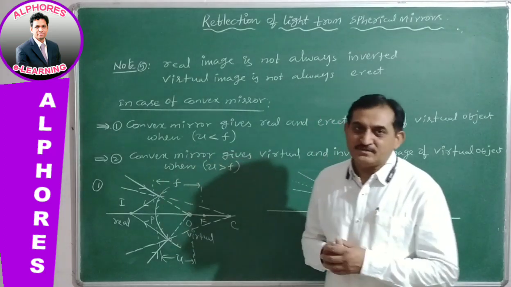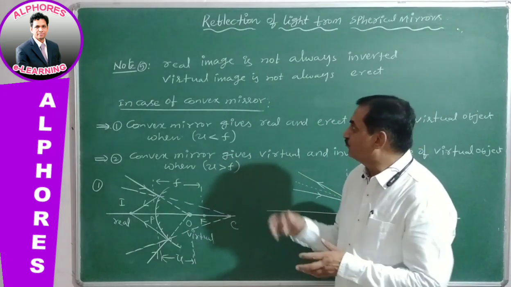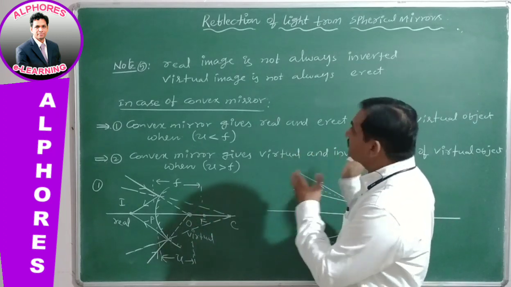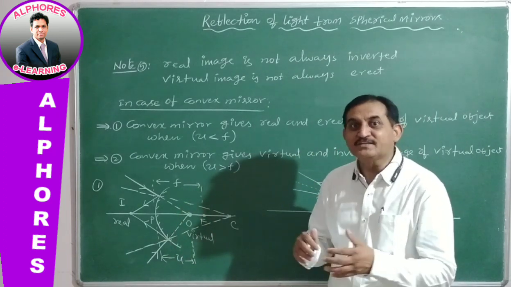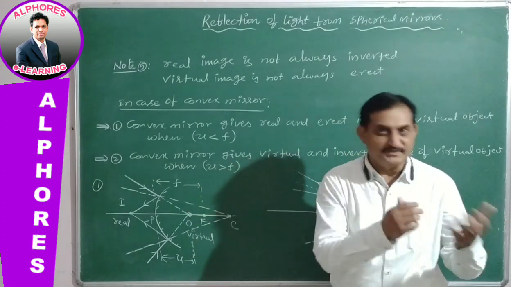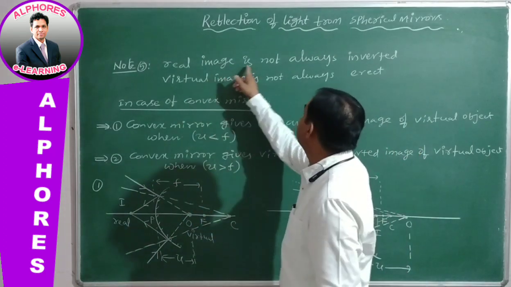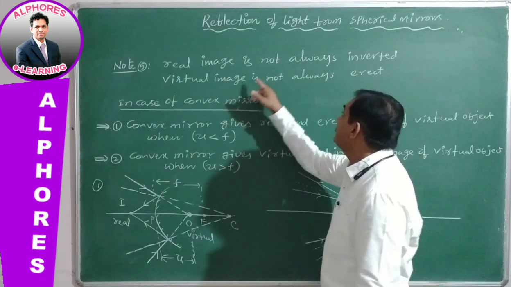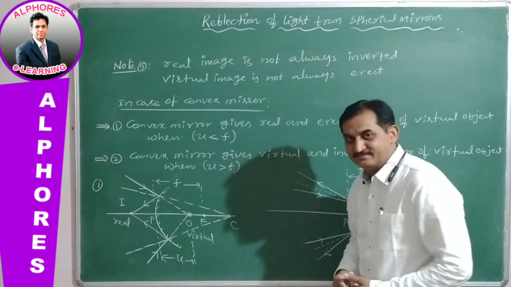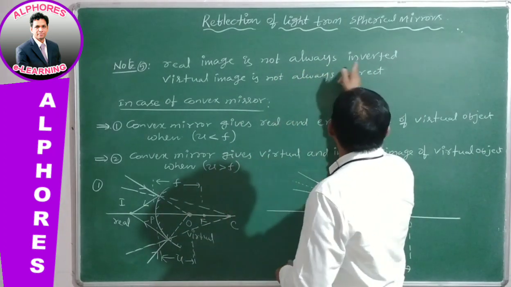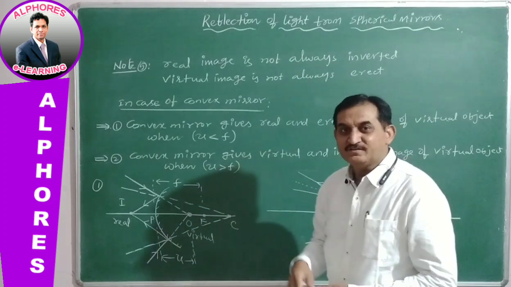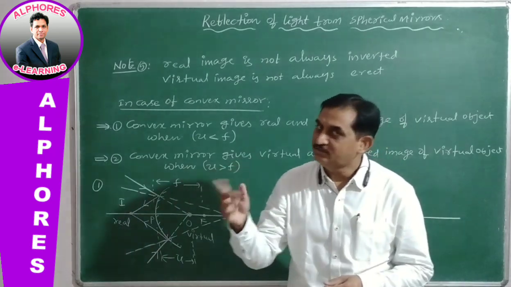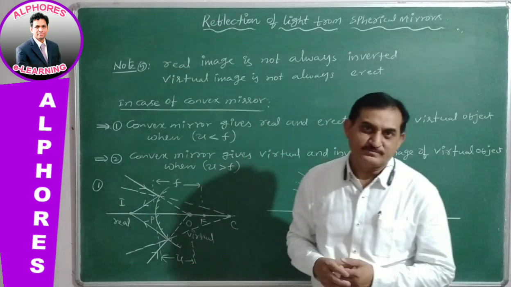So these 2 points we already discussed in note 4. The real image is always inverted. Now this contradicts the first statement. Here the real image is not always inverted, but the first statement in note 4 says the real image is always inverted. These 2 statements are quite opposite, contradicting the statement given in note 4.